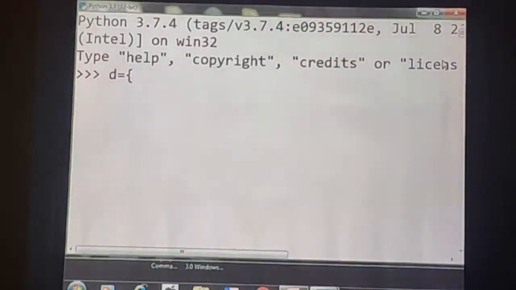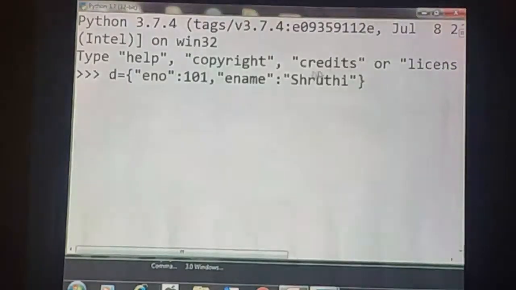For example, D equals, within curly brackets, ENO: 101, then ENAME: Shruti.